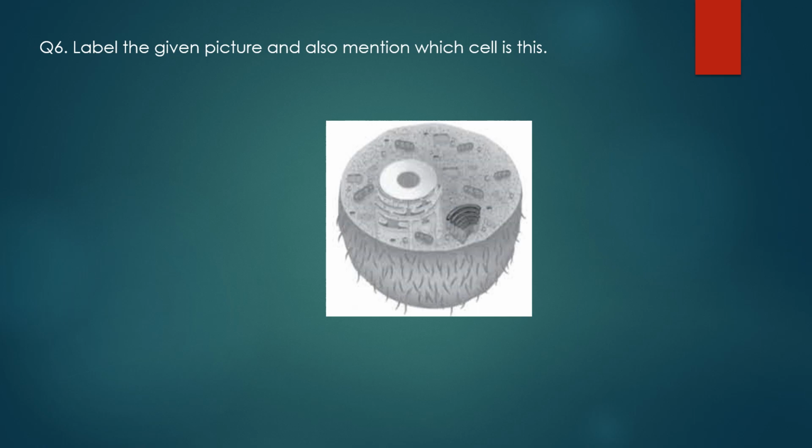So let's get started. We'll start labeling the diagram. First we will name the diagram. This diagram is of an animal cell, and let's label all the parts.